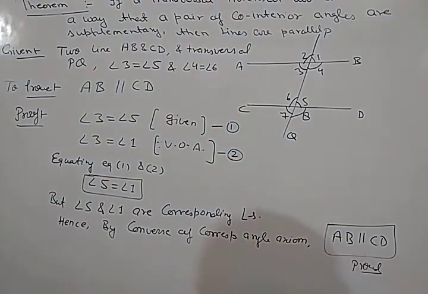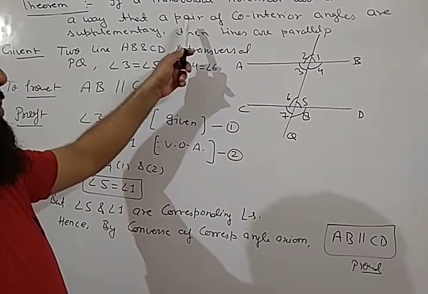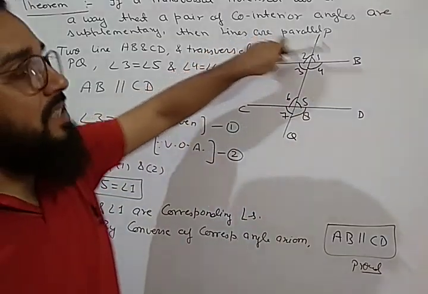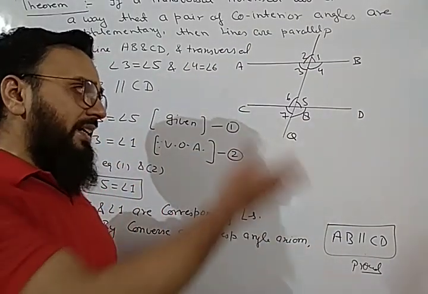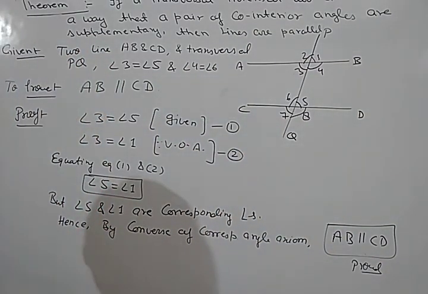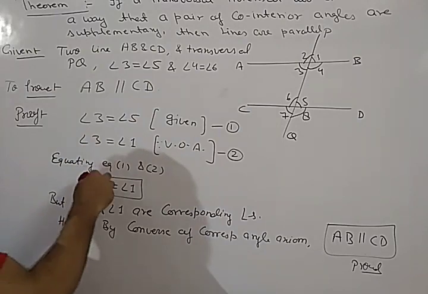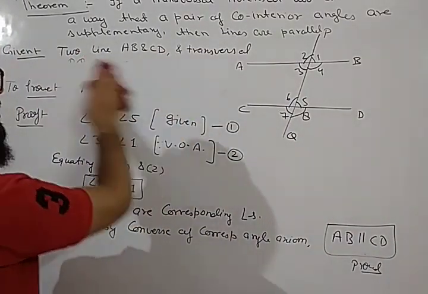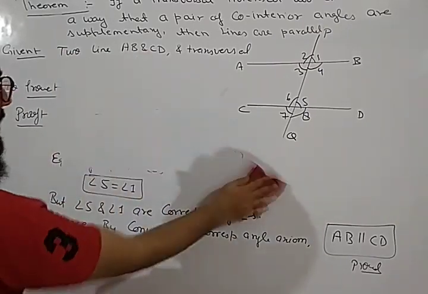Okay, so again you have the same thing given. You are given that the pair of co-interior angles are supplementary and you have to prove the same thing, lines are parallel. So we will prove it in the same way because we have to prove parallel lines. So we will proceed with the converse of corresponding angle axiom. So first, what is given? Two lines AB and CD and transversal PQ. The given will change only, and the proof will change.